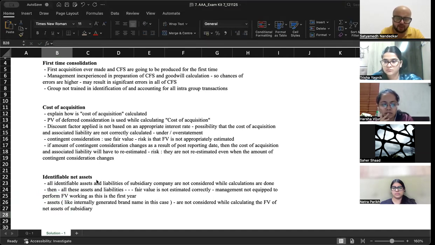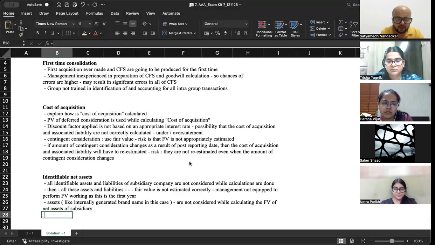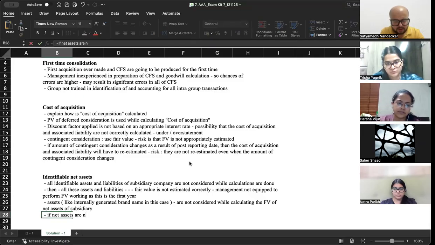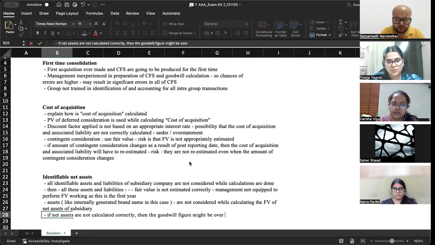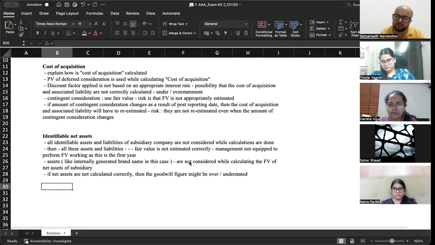Okay, and what else will go wrong because of this? There could be bias also, but you can write that in all cases. So if net assets are not calculated correctly, then the goodwill figure might be over or understated.